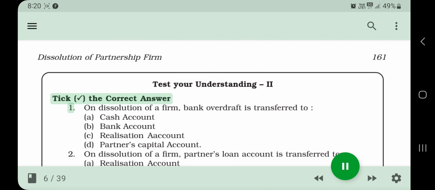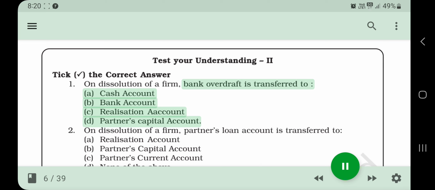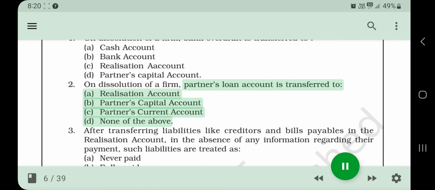Tick the correct answer. 1. On dissolution of a firm, bank overdraft is transferred to a. Cash account, b. Bank account, c. Realization account, d. Partners' capital account. 2. On dissolution of a firm, partners' loan account is transferred to a. Realization account, b. Partners' capital account, c.